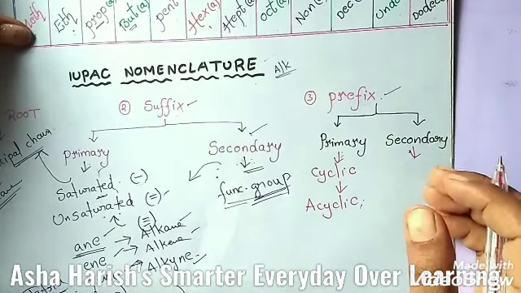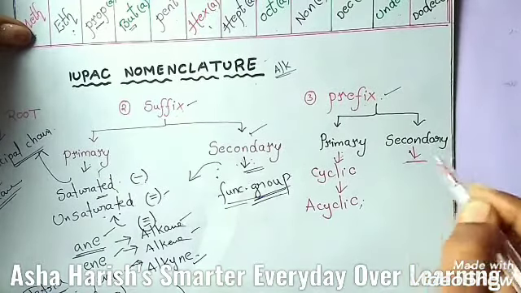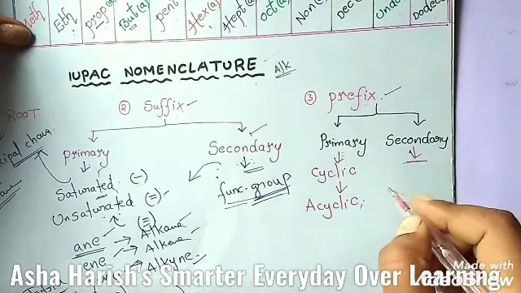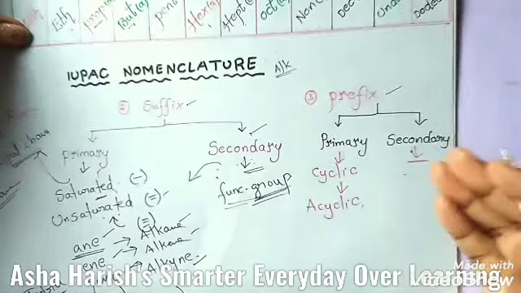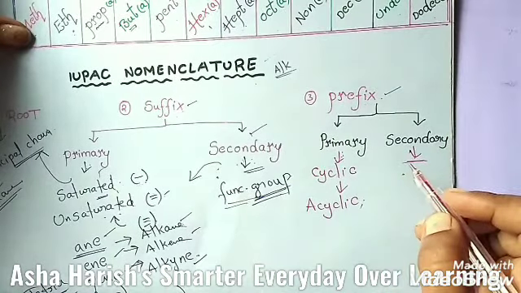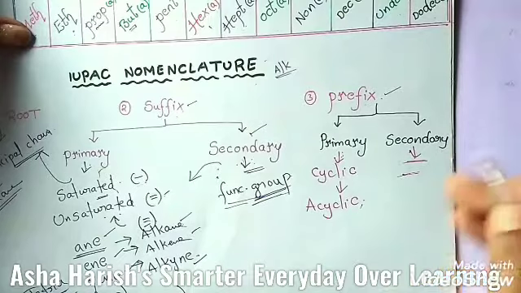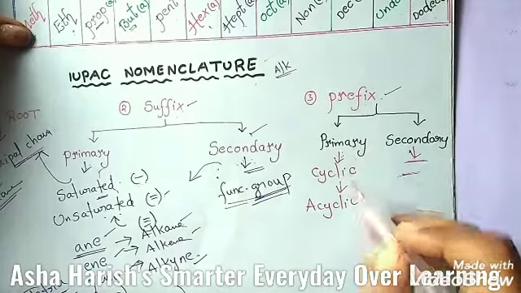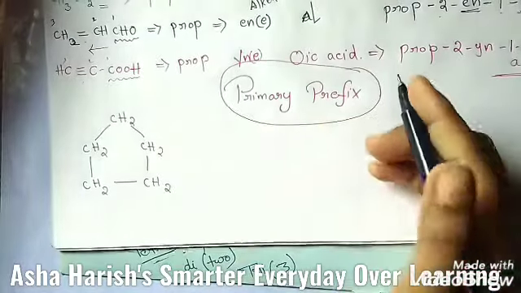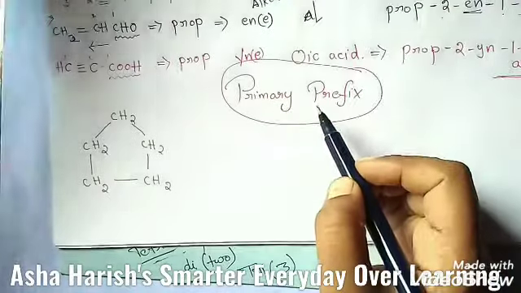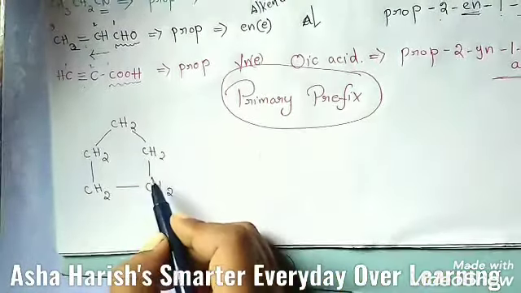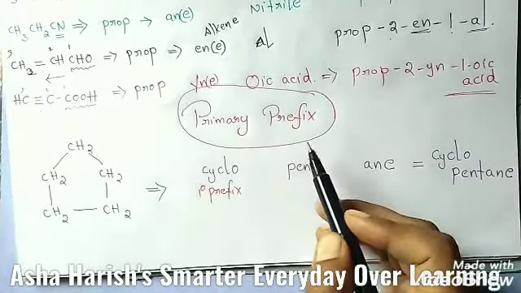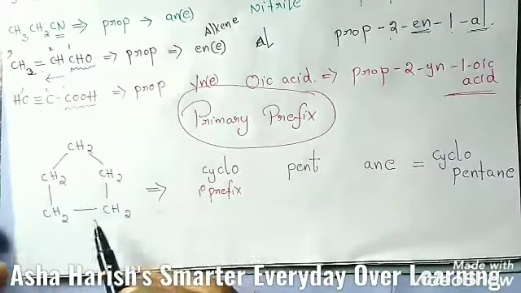If any substituents are present, about this I'll tell you afterwards, about the secondary prefix. These are substituents, just like chlorine, fluorine, iodine, bromine, like this. I'll tell you next. First of all you have to know about this primary prefix. As I told you previously, the primary prefix should be used for cyclic compounds. Here I can take the example of this compound, primary prefix. Here the example, and this is a cyclo compound.